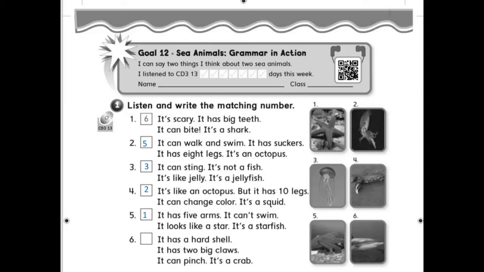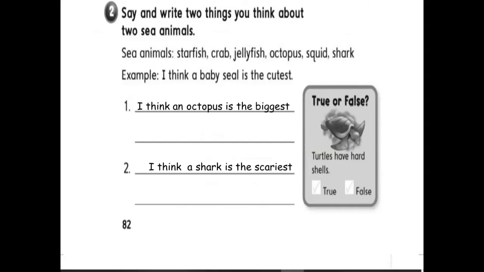It has a hard shell. It has 2 big claws. It can punch. It is a crab. Number 4. Then girls, say and write 2 things you think about 2 sea animals. Sea animals: starfish, crab, jellyfish, octopus, squid, shark. Example: I think a baby seal is the cutest. And number 2, I think an octopus is the biggest. I think a shark is the scariest.